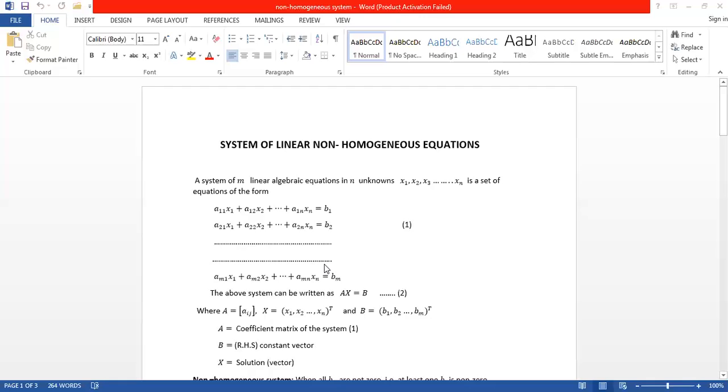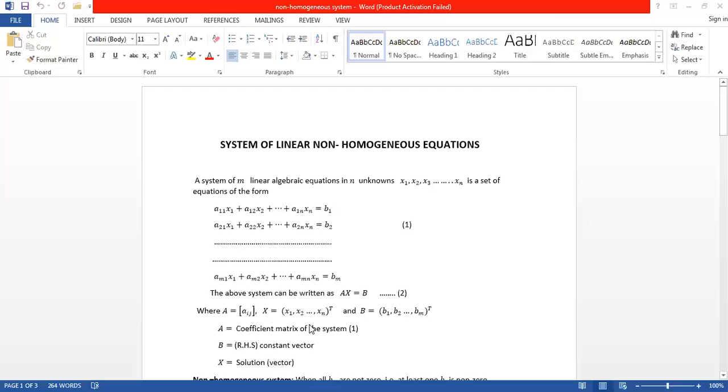Now this system we can write as Ax is equal to B. This form is nothing but the matrix form. This above system can be written as Ax is equal to B. What is A? A is nothing but the coefficient matrix, the coefficients of the unknowns. It is the coefficient matrix of the system.